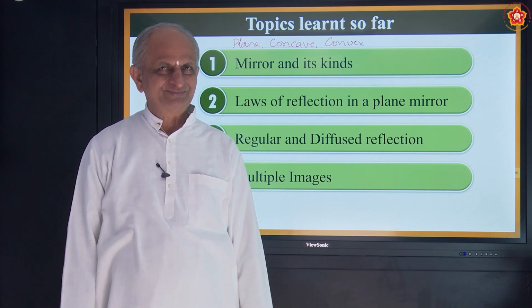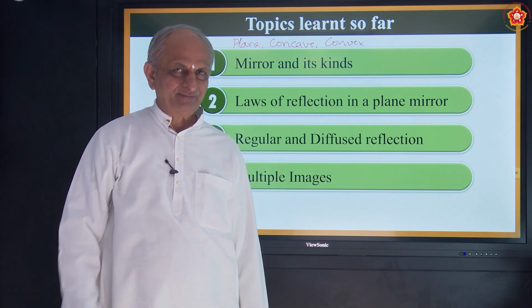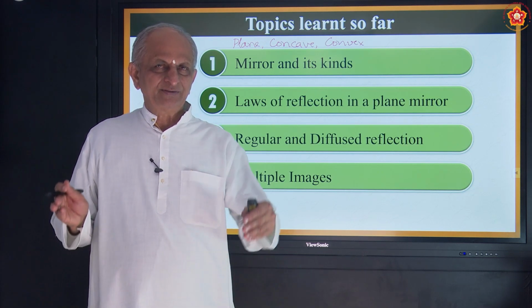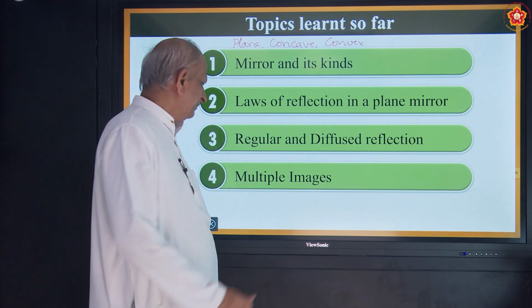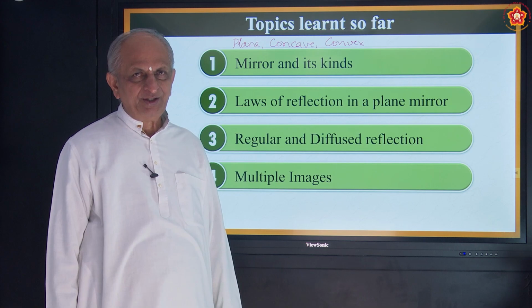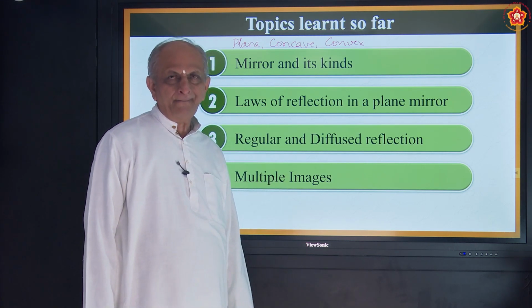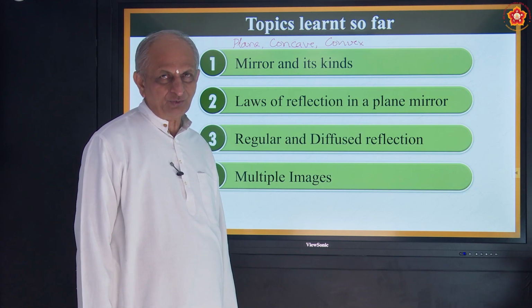What about the back? At the back there will be one more mirror which is kept parallel to it. And if you see in between, what happens? Hundreds of images are seen. That is because of two mirrors being kept parallel to each other. And what do you call it? We call it multiple images, not one or two.